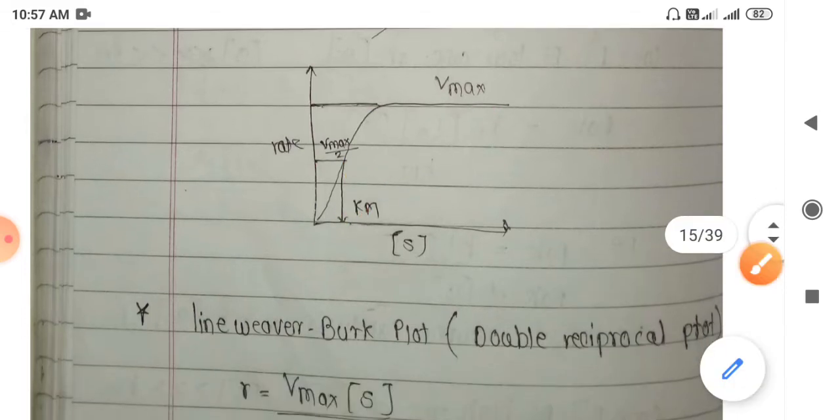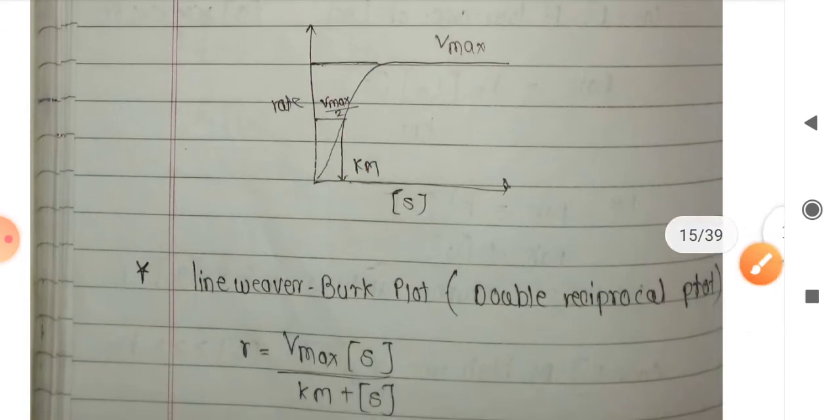Sometimes you may be asked how you will find this Michaelis Menten constant. These are numerical problems, and there you will need the various interconvertible forms of the Michaelis Menten equation. So you should convert that equation into the desired one. Instead of remembering all the formulas, just remember one general formula, and based upon that try to obtain the various equations that will be useful for the given problem.